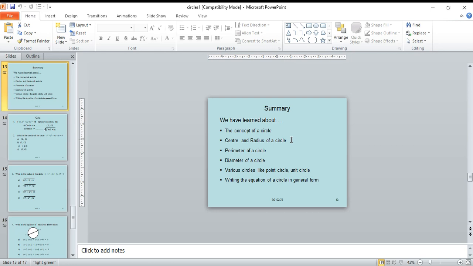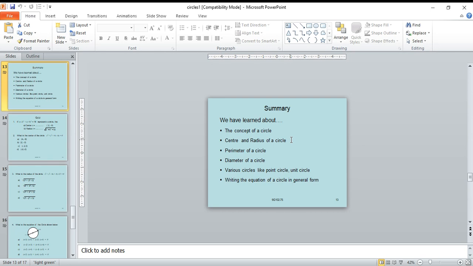Perimeter of a circle, diameter of a circle. A chord is defined as connecting two points on the circle. The chord passing through the center is the diameter of the circle. Next, the point circle and the unit circle. A point is called a point circle, having radius 0. A circle having its center at the origin and radius 1 is the unit circle.